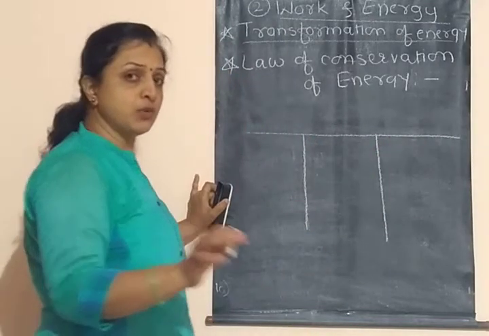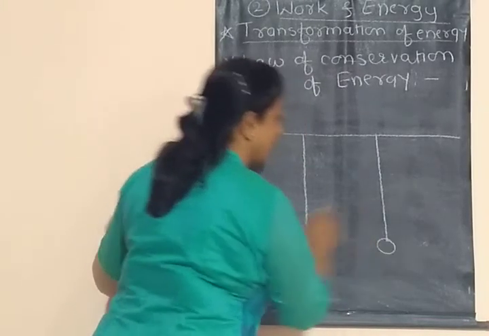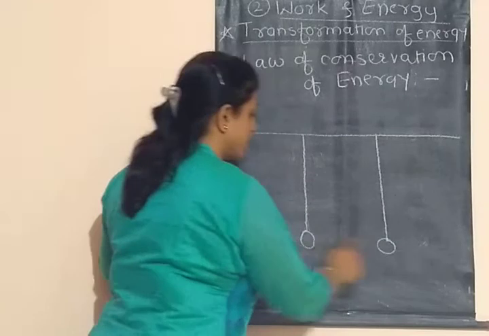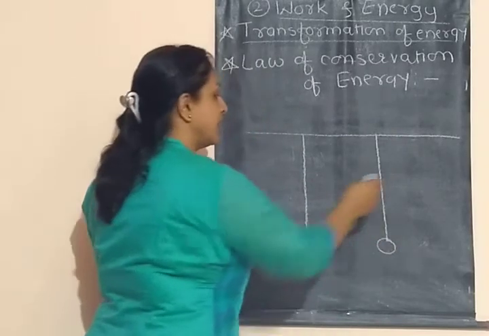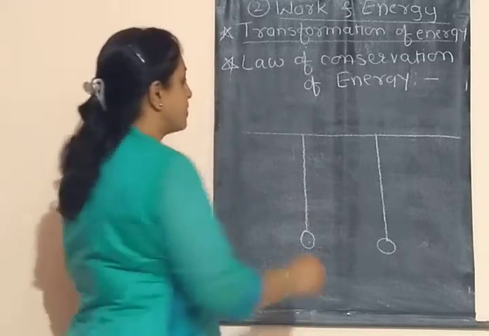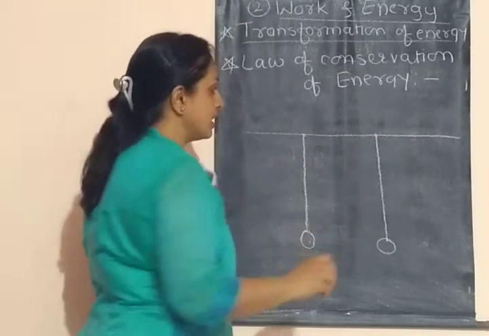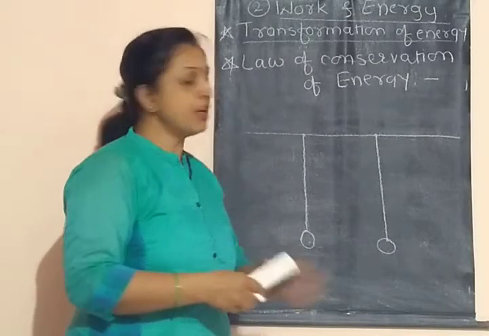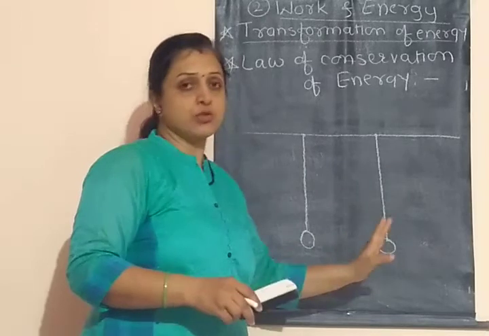We connect them to the horizontal thread in such a way that when the pendulums oscillate, they do not touch each other.